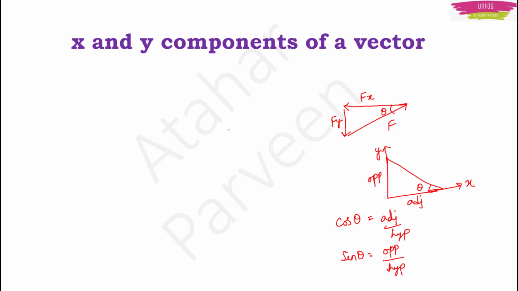In the same way, if I want to calculate the forces here in this diagram, F is the hypotenuse here. If I want to find cos theta, it will be equal to the adjacent side, force along x direction upon the hypotenuse which is force. And then if I want to find sin theta, it will be the opposite side which is the force along y direction upon force. So with this, what I am going to get? I am going to get Fx, which is the force in the x direction, which will be equal to F into cos theta, and Fy will be equal to F into sin theta.